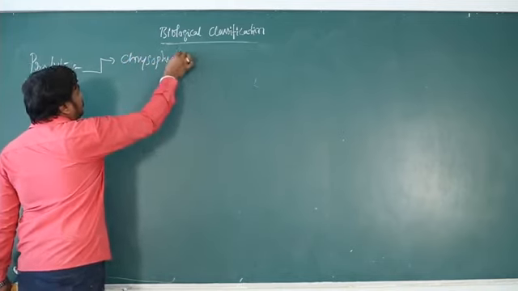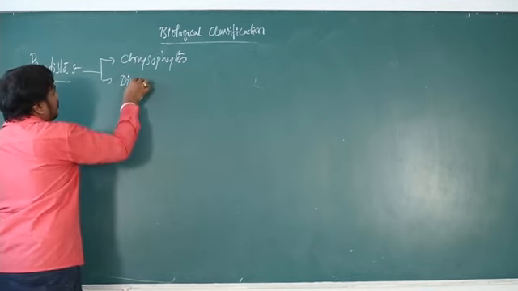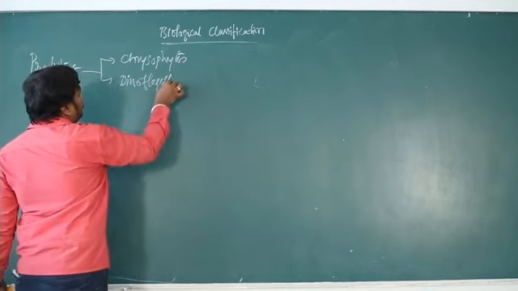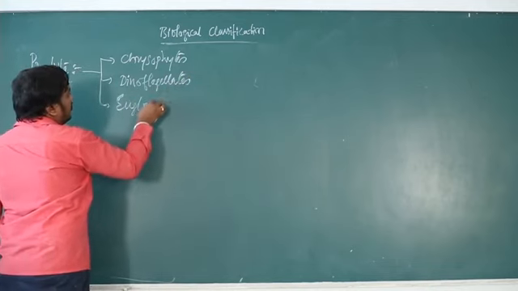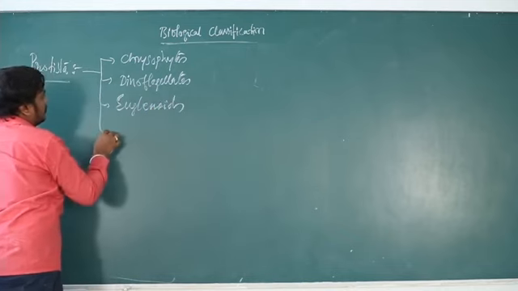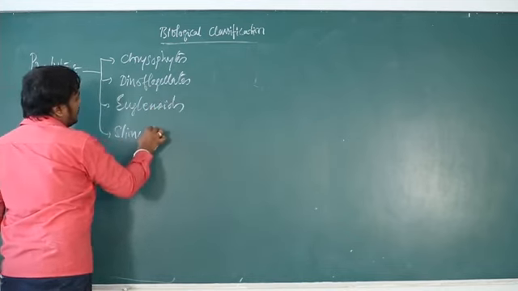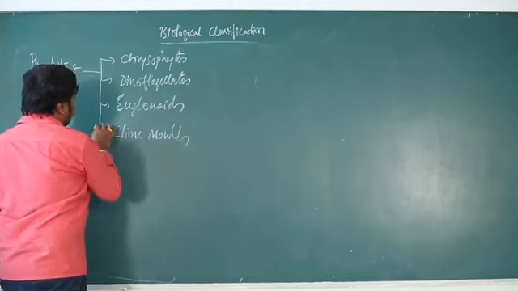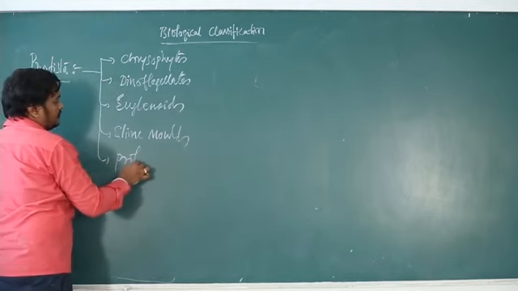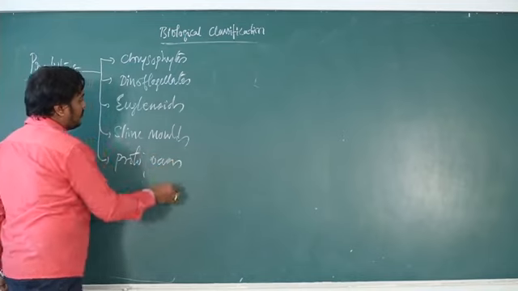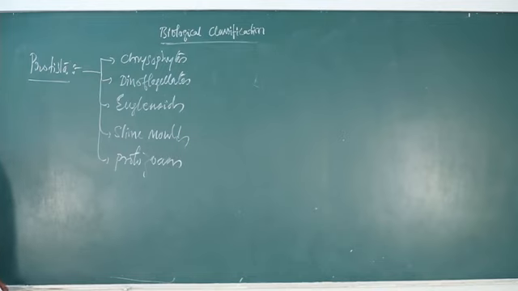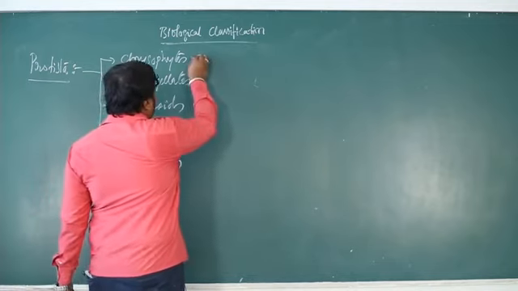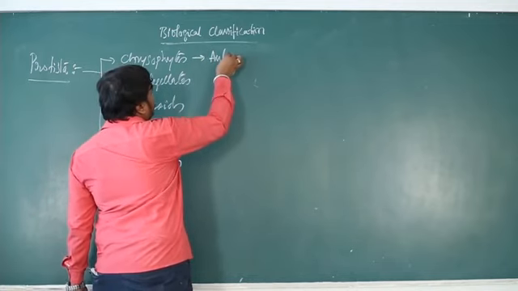chrysophytes, dinoflagellates, euglenoids, slime molds, and protozoans. Okay, so protistans can be classified into chrysophytes, dinoflagellates, euglenoids, slime molds, and protozoans. So based on mode of nutrition, chrysophytes are autotrophs.